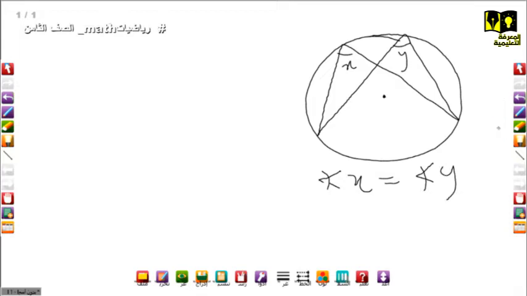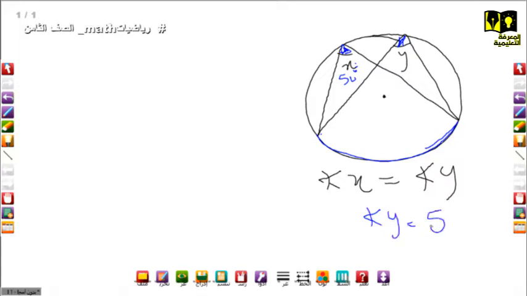This is a rule because these two circumference angles have what? The same arc.